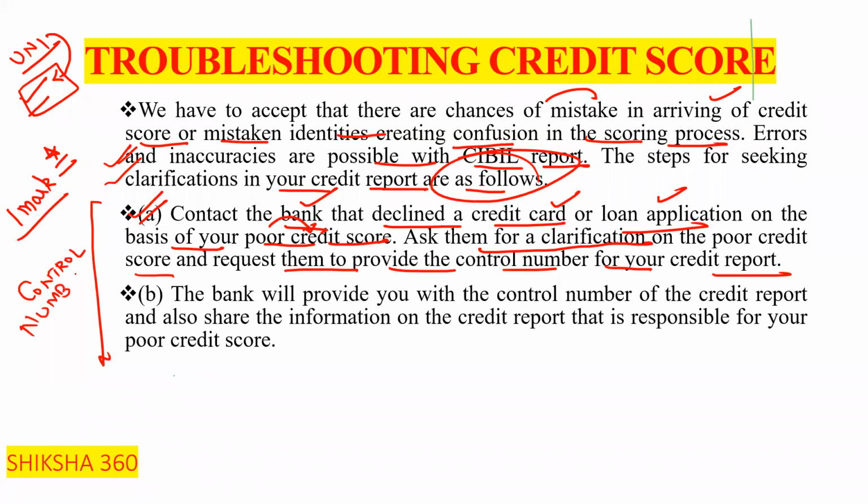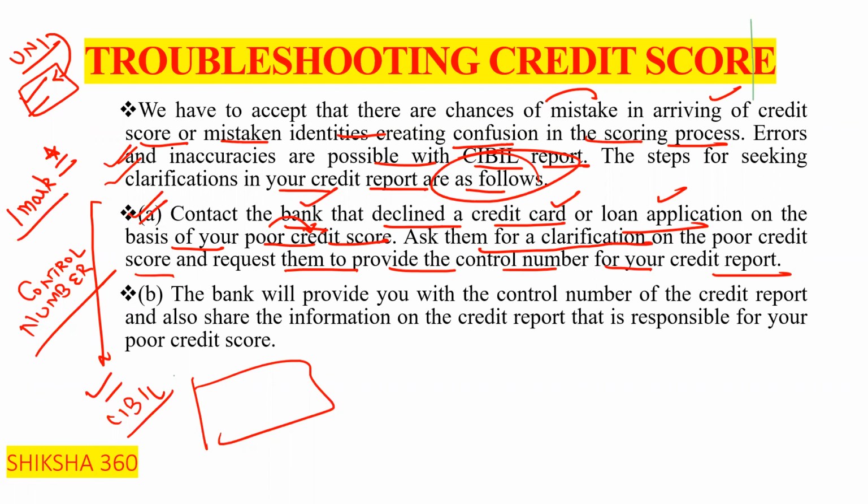There is a control number of the credit report, which is generated when you generate your CIBIL report. First question: how many digits is the control number? Can anyone tell how many digits the control number has?